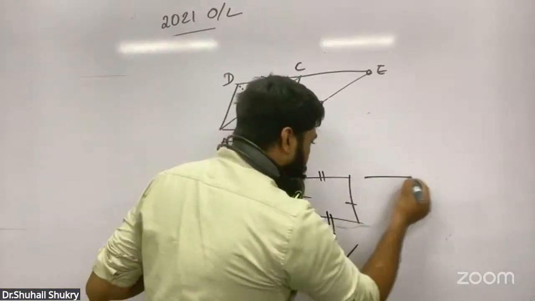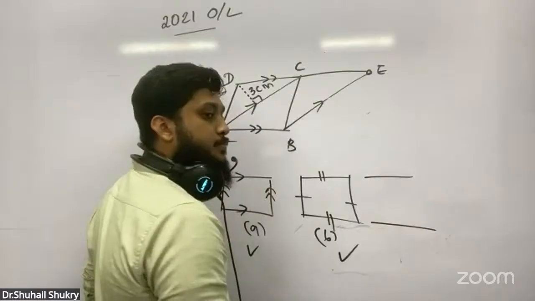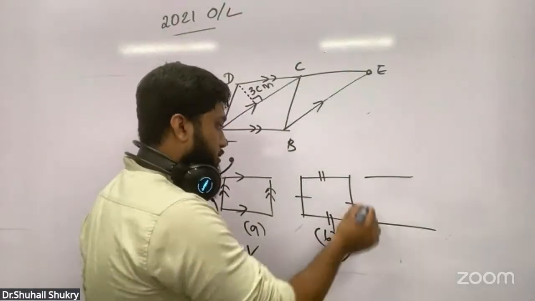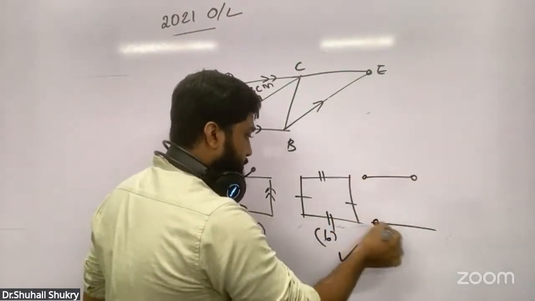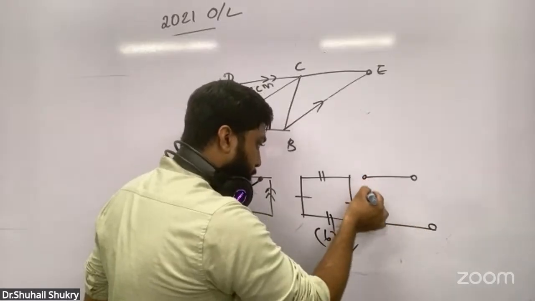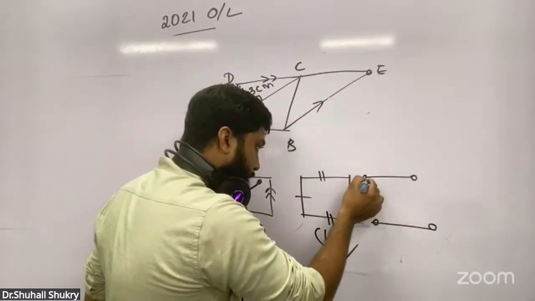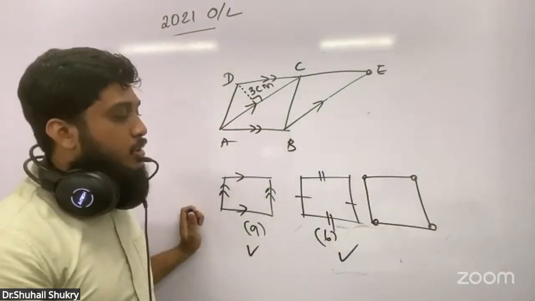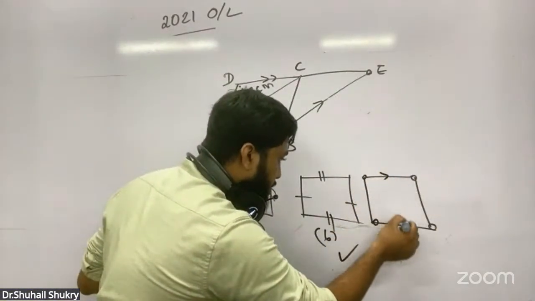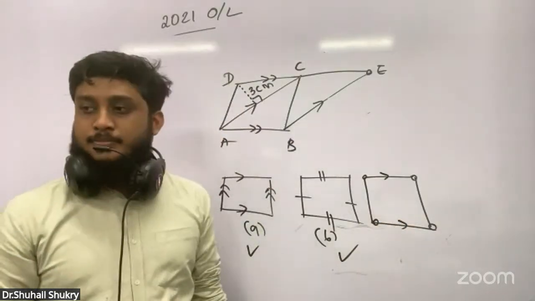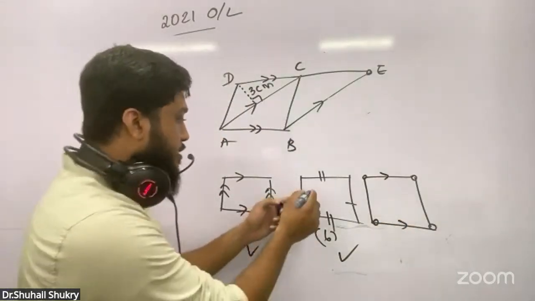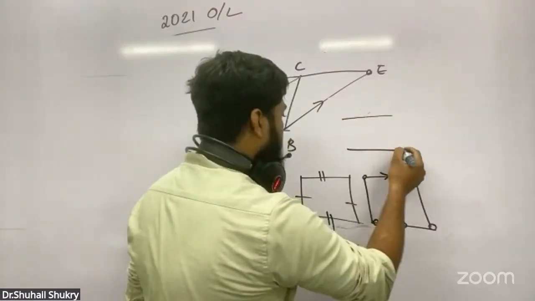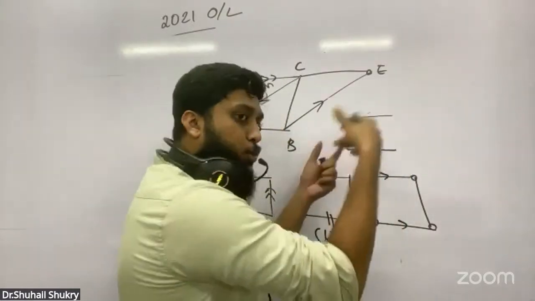If you put two lines equal, these two are equal. And if you connect this with two lines which are equal, what can you tell about these things? Definitely they should be parallel. Can you fix two equal lines without them being parallel?